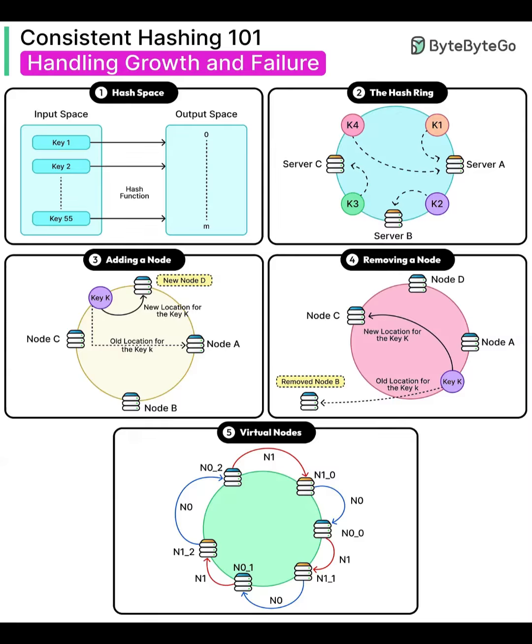Monitor ownership distribution and key skew. Increase vnode count or apply key prefix normalization if hot partitions emerge. On scale events, throttle handoff to cap network and storage I/O. Pre-warm caches for hot ranges if possible.